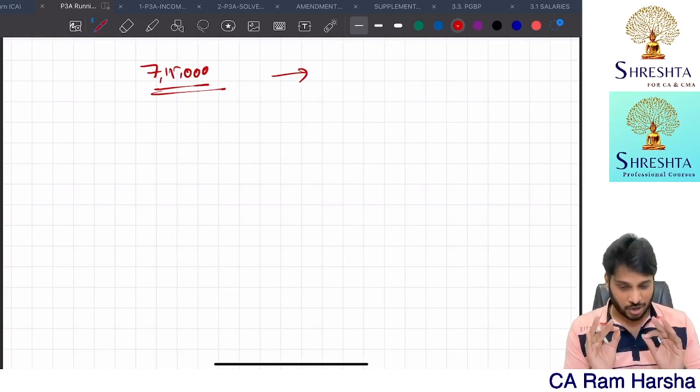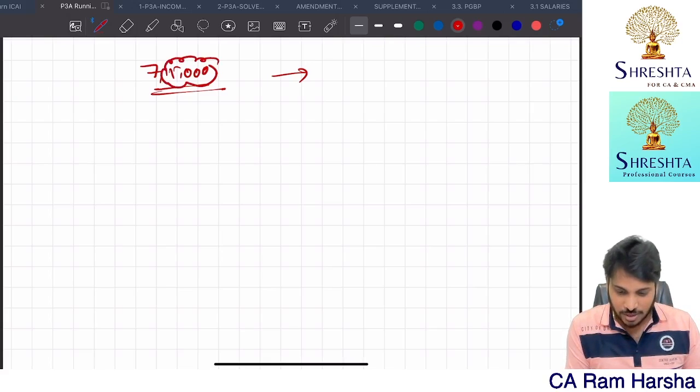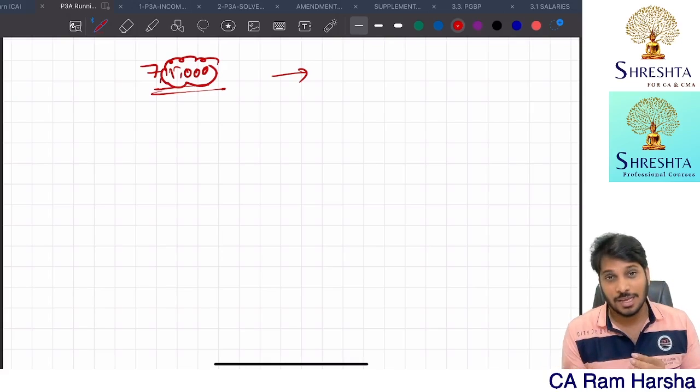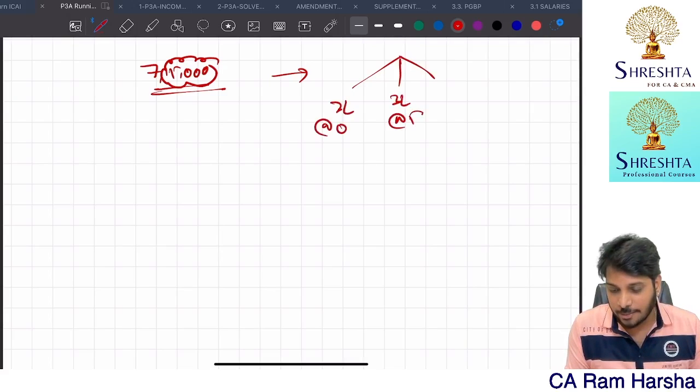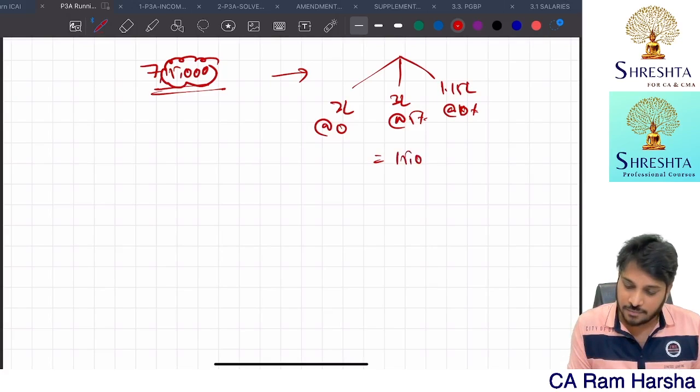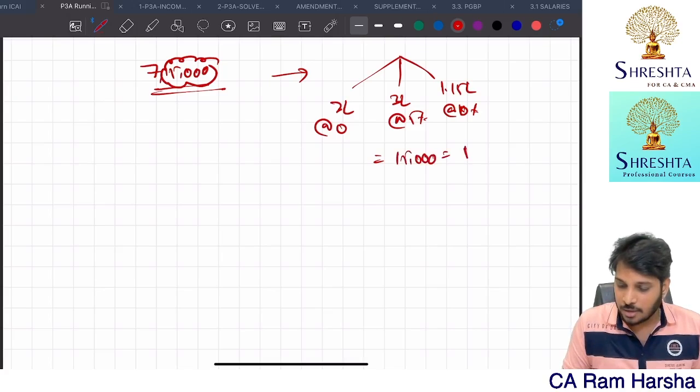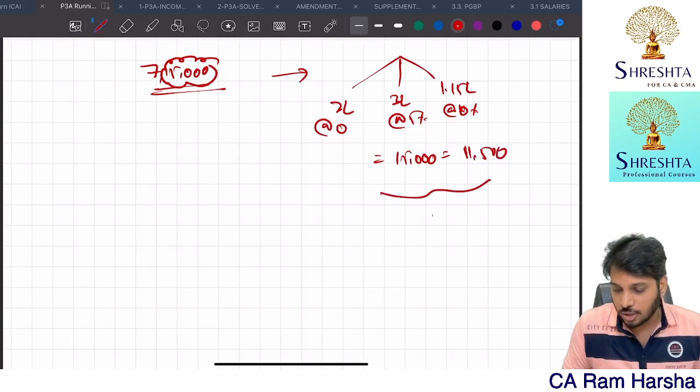But just because the assessee has got 15,000 extra income, the department is asking to pay: first 3 lakh 0, next 3 lakh 5%, next 1.15 lakh 10%. So 3 lakh into 5% is 15,000, and 1.15 lakh at 10% is 11,500. So how much is it? 26,500 rupees tax is coming.